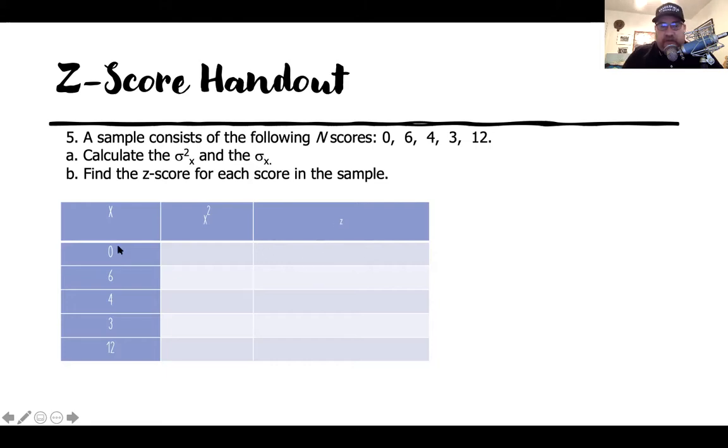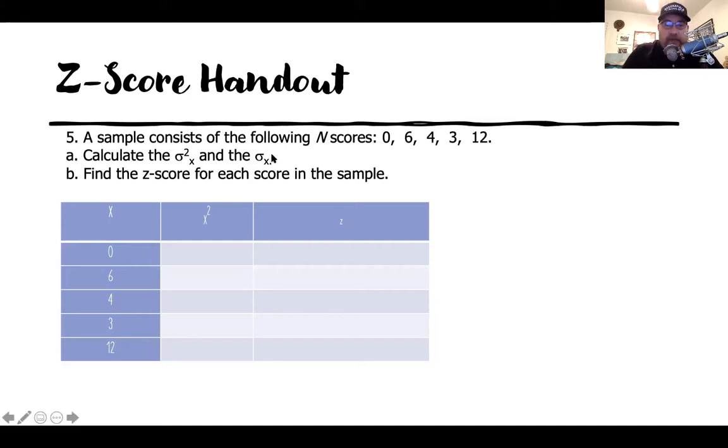And I'm just doing it this way so you can see, okay, here's the x value, and then here it is as a z-score. And then you can do the same thing for the 6. So you plug the 6 into your z-score formula. You do 6, subtract the average from these numbers, divided by the standard deviation that you calculated in A. So it's the same formula that you use to transform this 0 into a z. Now you're going to transform the 6 into a z. And then you use the same formula to transform a 4 into a z, and a 3 into a z, and a 12 into a z. And that's all you've got to do for this problem.